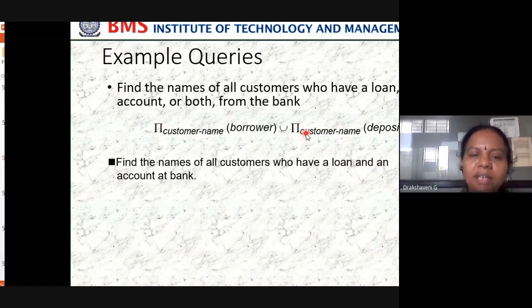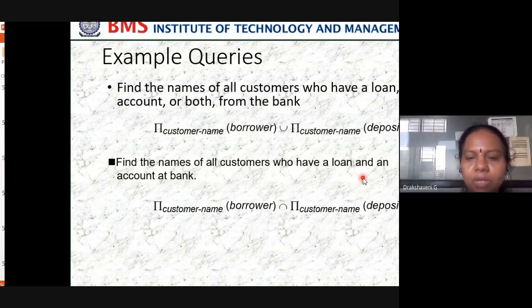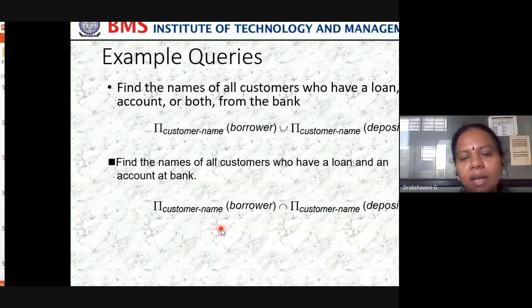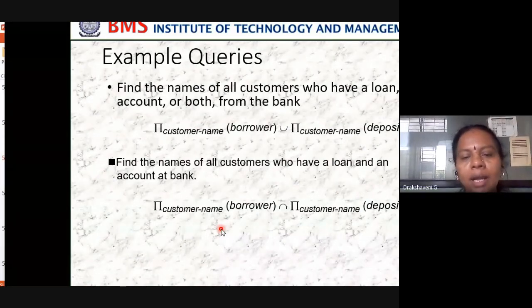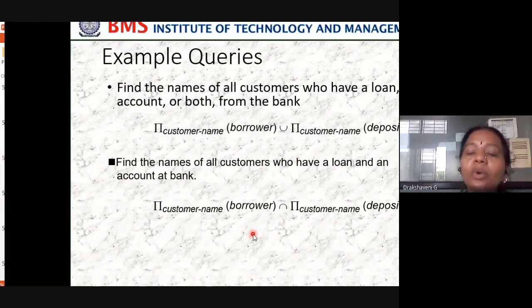Then the same way, find the names of all customers who have a loan and an account at the bank. So what do we write? Same way, intersection, both. You should know union and intersection. Union means all. Intersection means what is common in both. There will be some people who have an account in Allahabad Bank but don't have a loan.